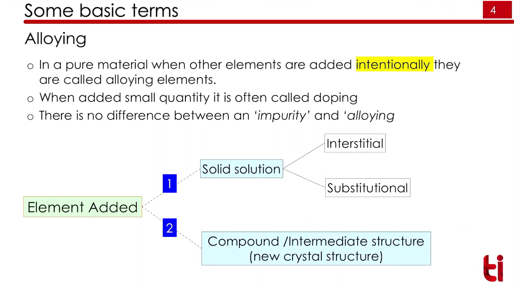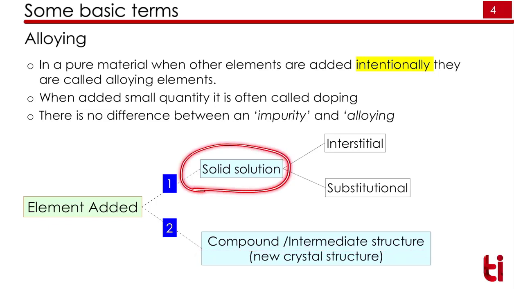First is alloying. Alloying is the addition of any element to the parent element, and that we do intentionally. If we add in very small quantity, that we call doping. If we add two different elements, we can get two types of materials or species. One we call solid solution, the other we call compound or intermediate structure.